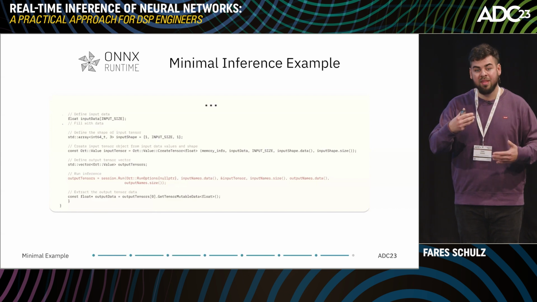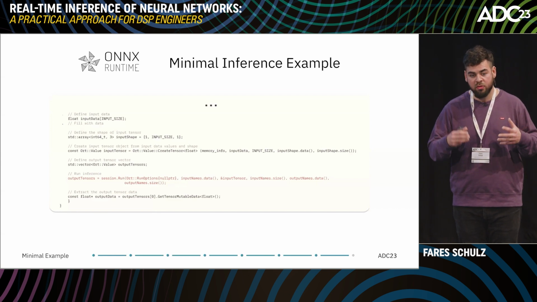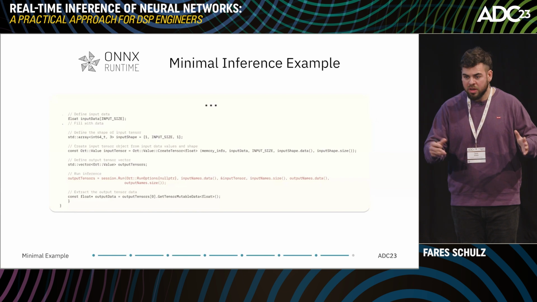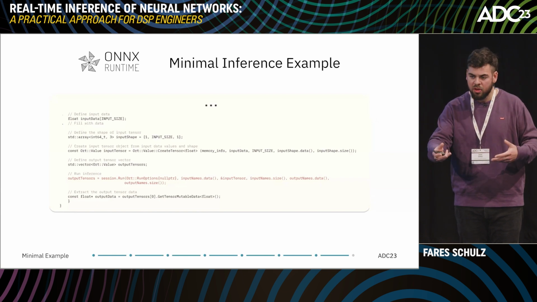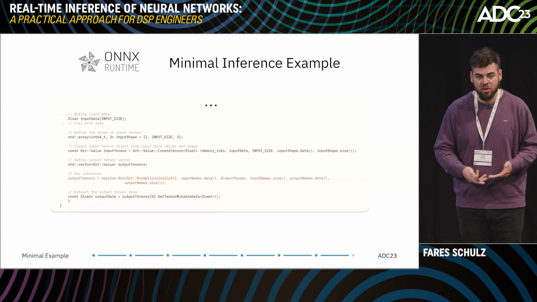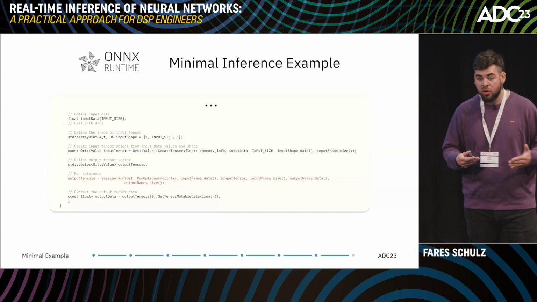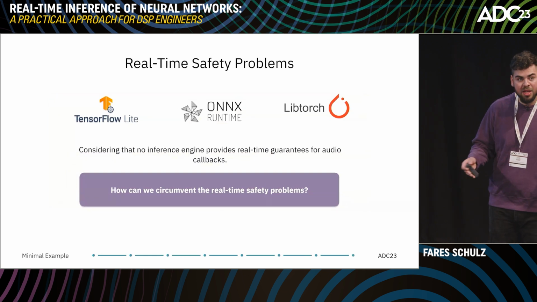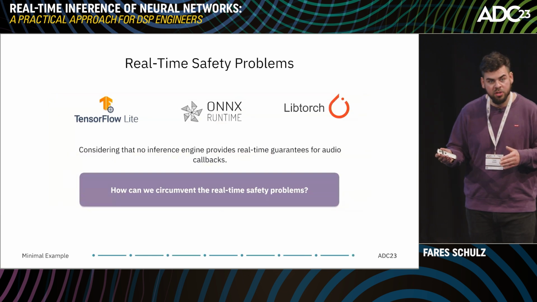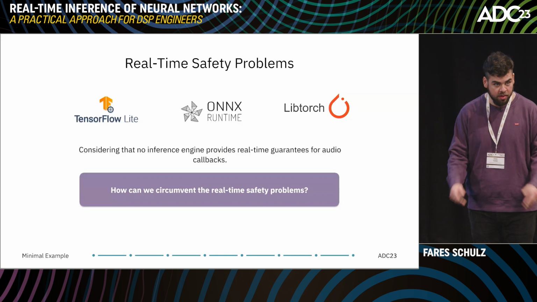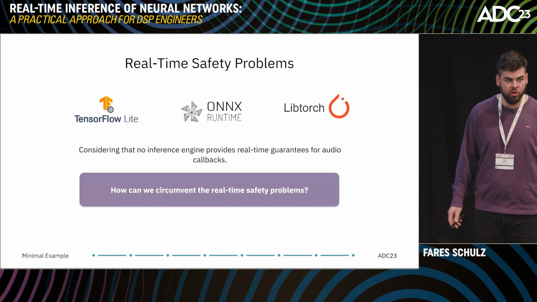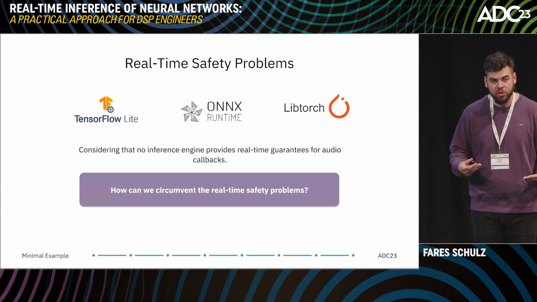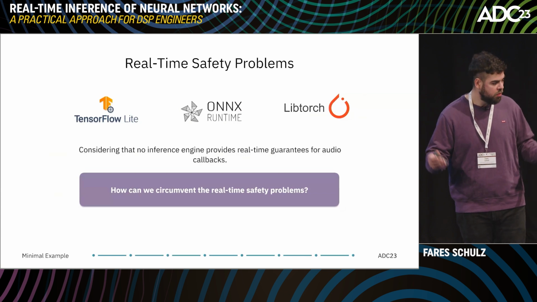Those dynamic memory allocations are happening because inside of ONNXRuntime, inside the library, it is always reshaping its tensors from layer to layer. Different layers have different shapes, and internally it's resizing those tensors, and that's something we cannot do on our real-time audio thread. So considering that none of those inference engines are giving any real-time guarantees in regards to audio callbacks, how can we circumvent these issues and utilize them anyway?